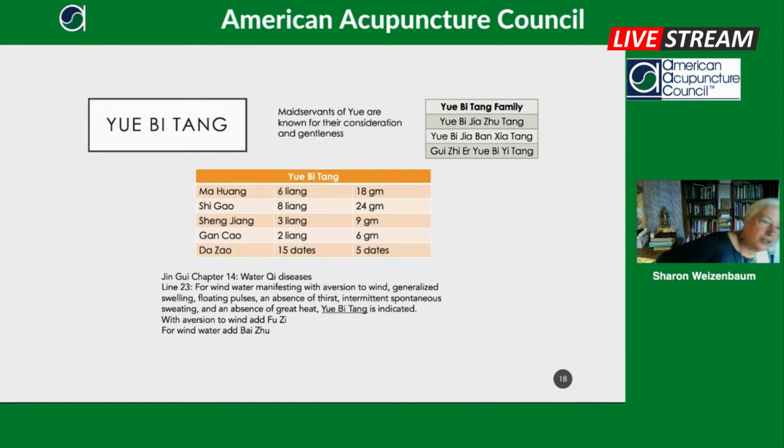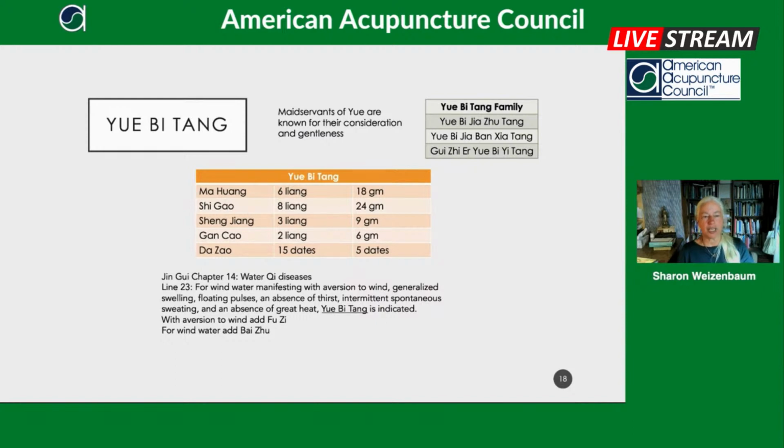So at our final formula, hopefully well trained by now, you look and say, wow, there's a lot of Mahuang. There's also a lot of Shigao. And then we also see there's quite a bit of Shengjiang. So this formula has no Guizhi, so it's not really inducing a sweat. It's more just opening the pores and warming the surface of the body and cooling heat. And the Shengjiang tells us that it's for water. And this is called wind water.